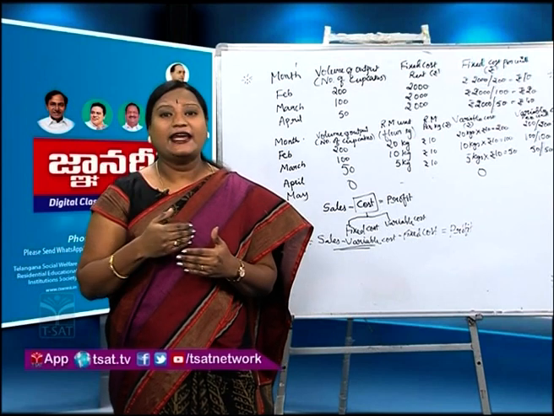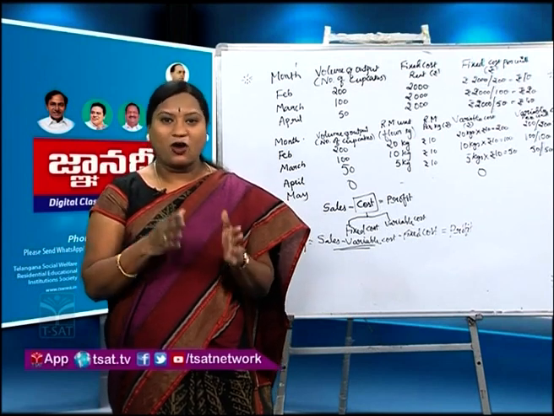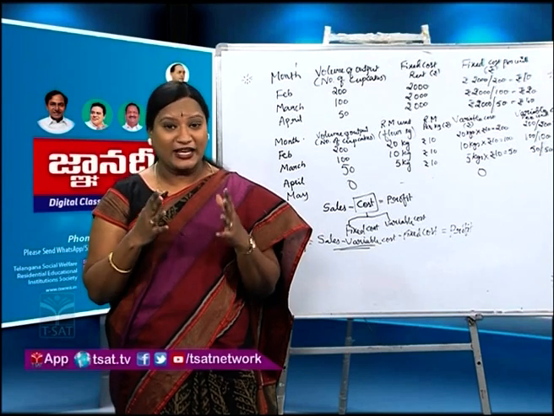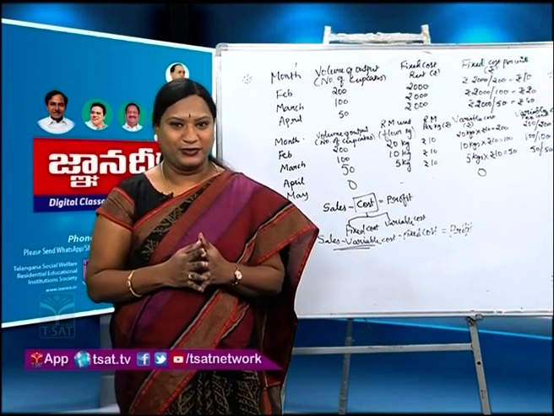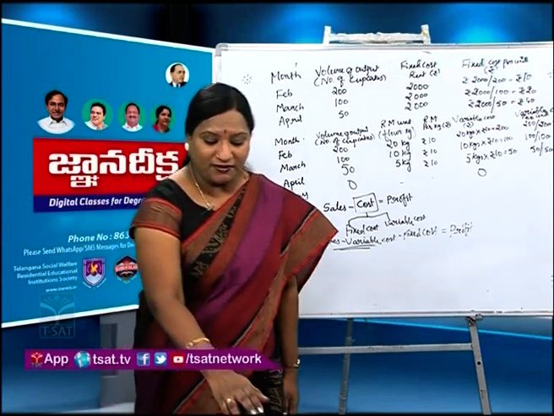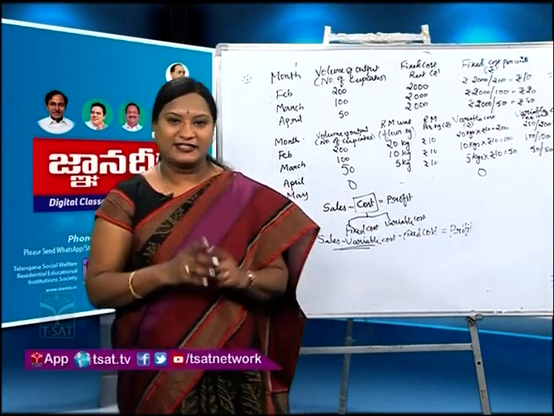So, in order to get answers to these questions, cost accountants and managerial accountants apply CVP analysis as a tool. Students, I have two questions for self-assessment.